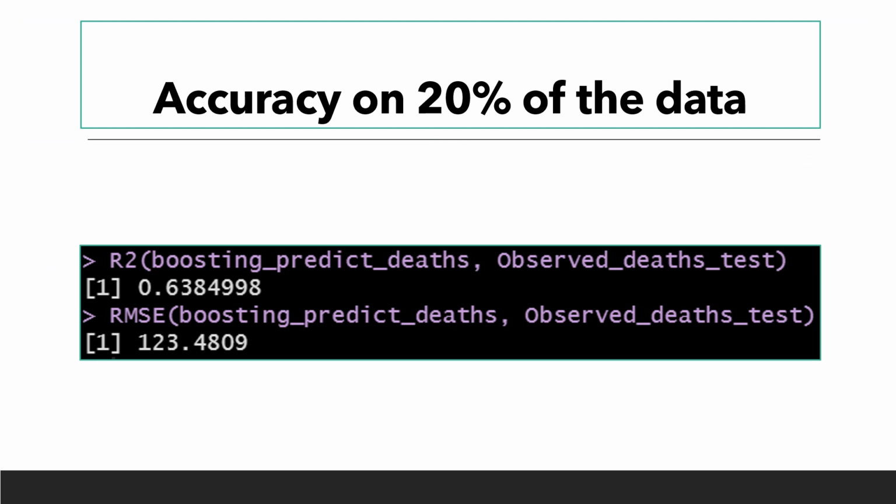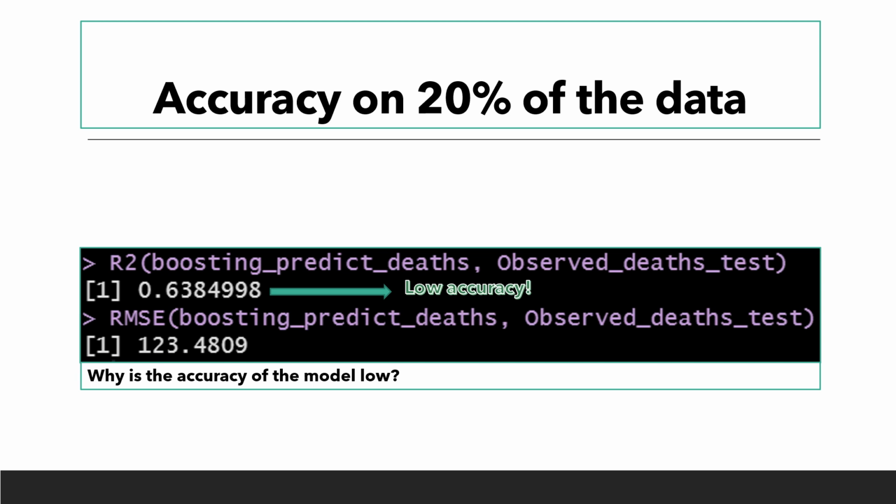The predictive accuracy value, in this case the R squared value on the test set, is 63.85%, which tells that my model is able to explain only 63.85% of the variability in the test set. I think this is a low accuracy value and needs resolving. I consider anything above 75% to be accurate, but why is the accuracy of the model so low?